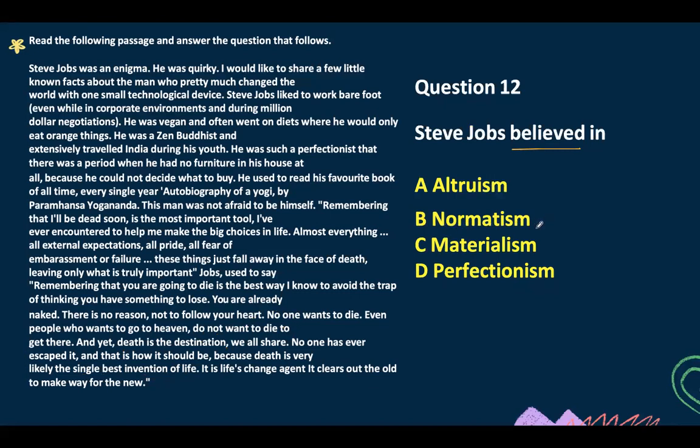Normatism is normalism, like be normal, average. So we don't know if he believed in normatism or not. Altruism is being helpful and charitable, could be, but we cannot infer that from this paragraph at least. Materialistic, again, we don't know from this paragraph. Perfectionism, yes, because what's mentioned here is that he was such a perfectionist that there was a period when he had no furniture in his house at all because he could not decide what to buy.